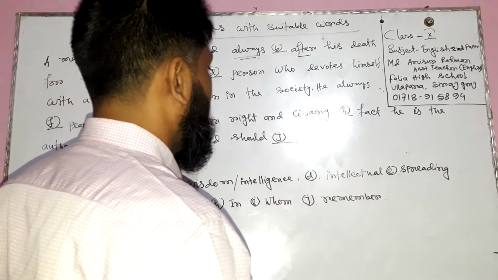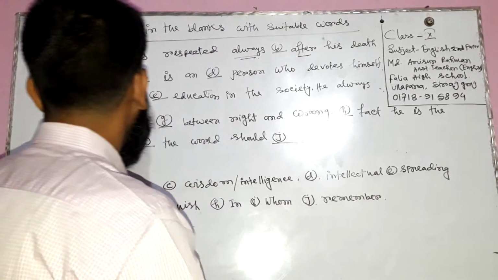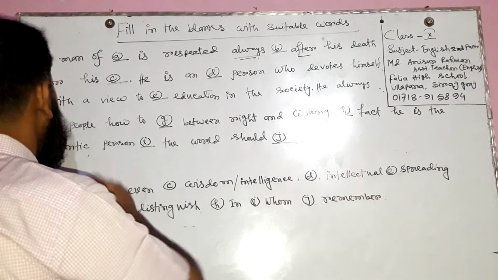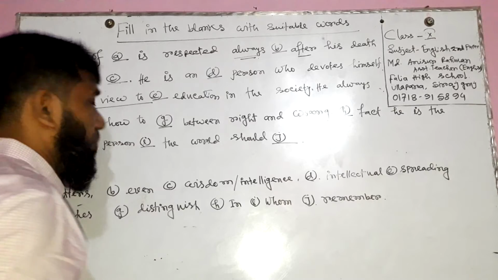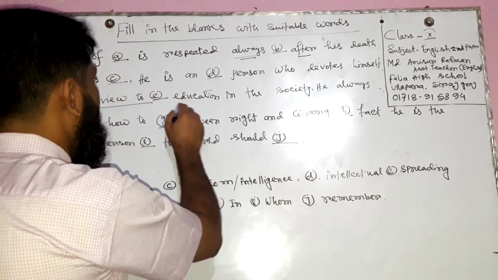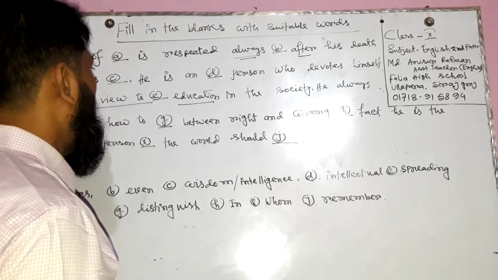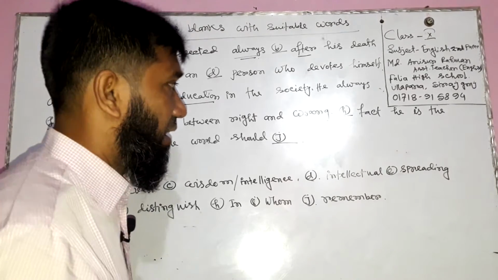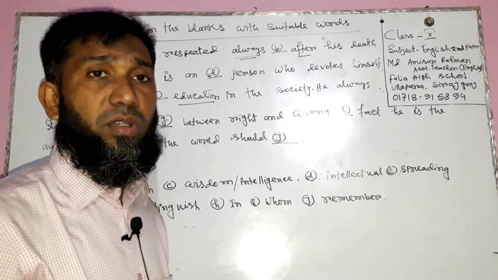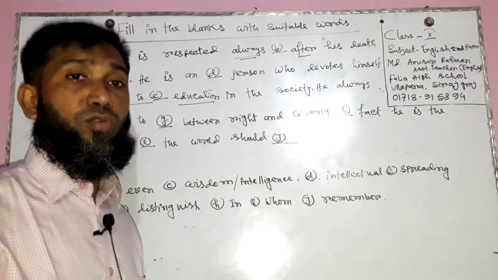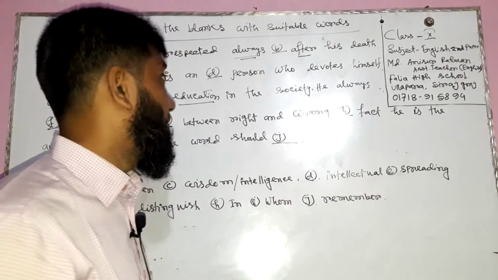with a view to spreading education. With a view to is also a phrase. Then education is also a noun. In this case we need to use a present participle. A present participle means a word which plays a dual role, such as verb and adjective.